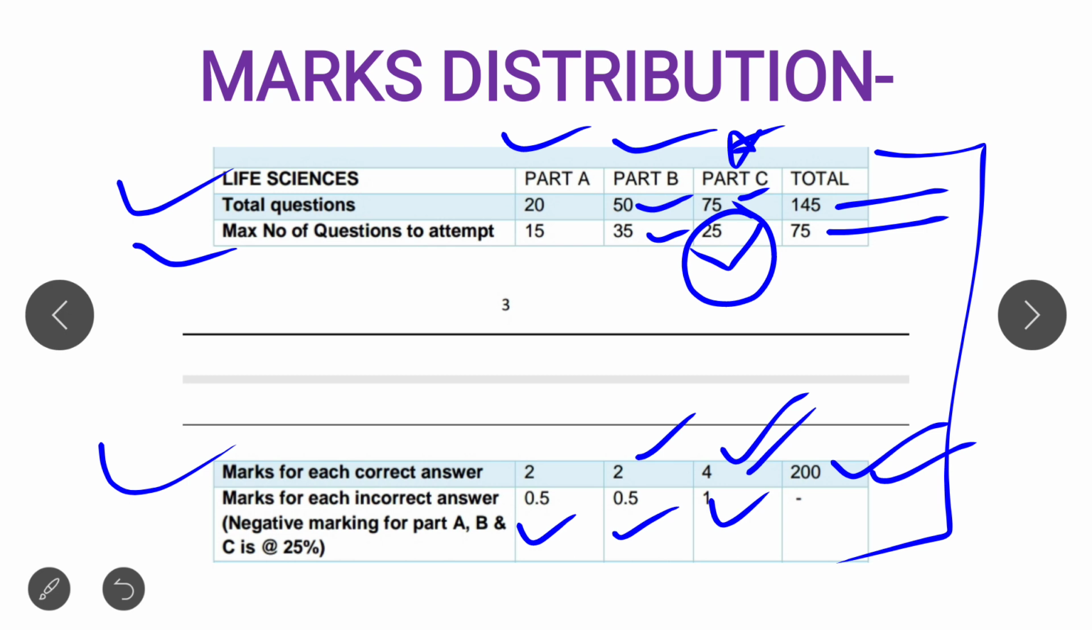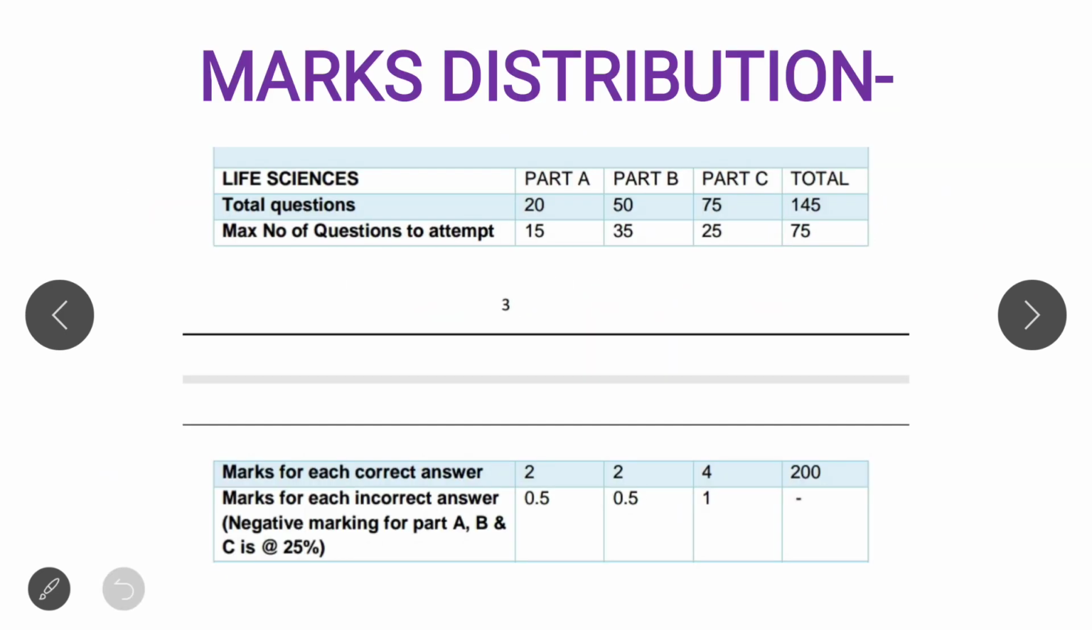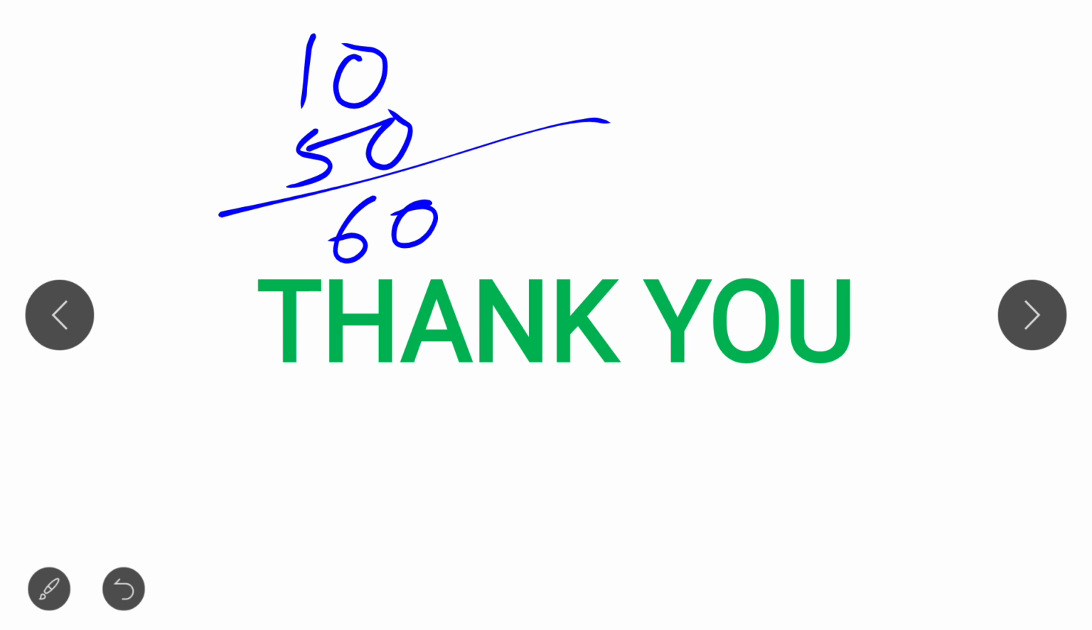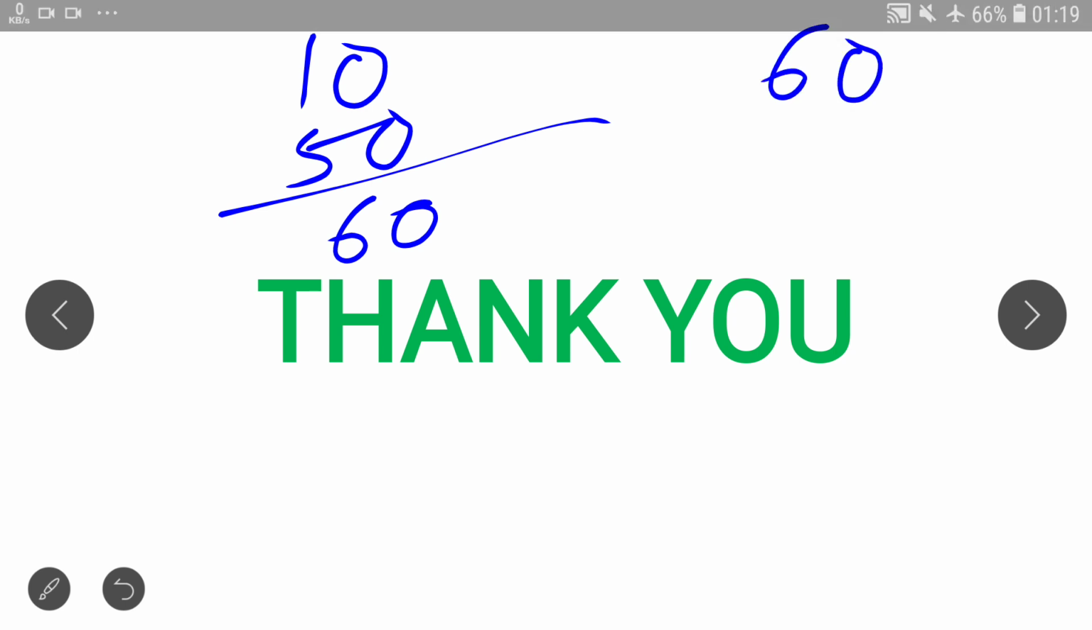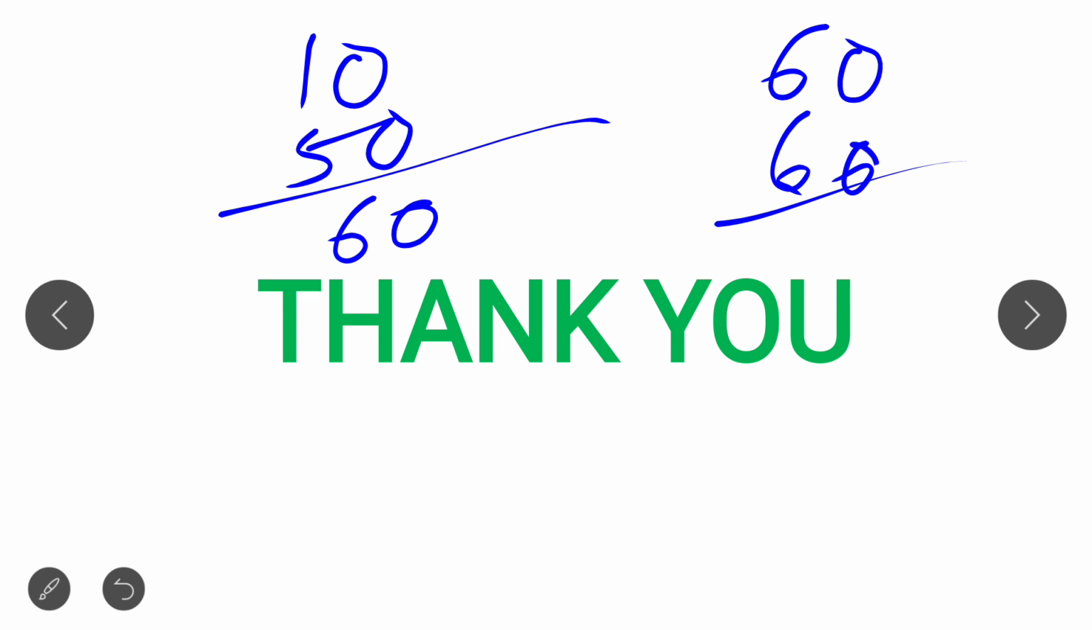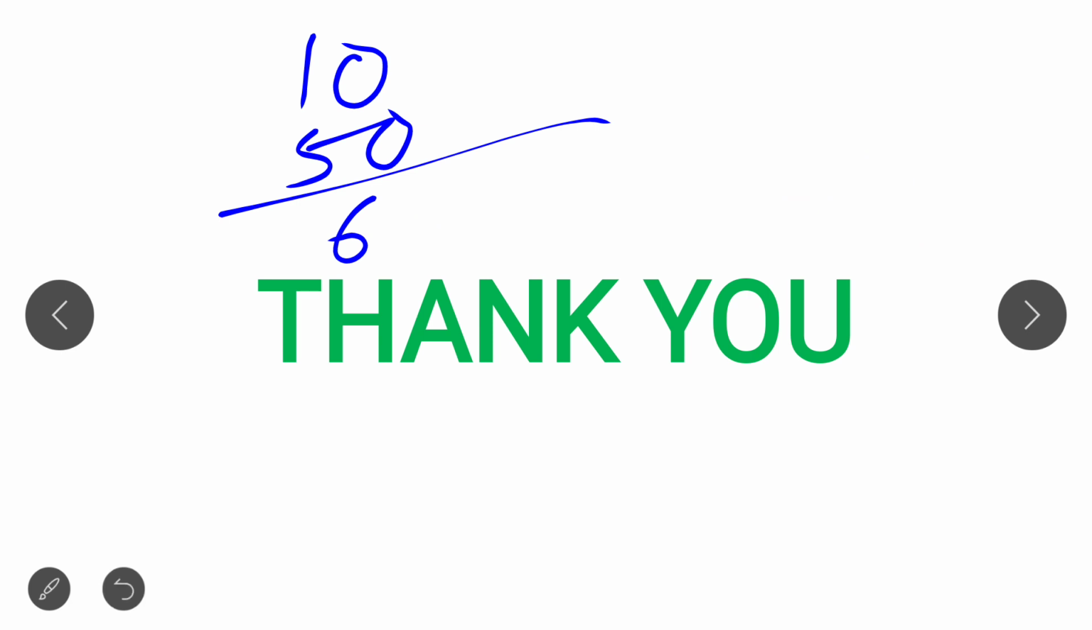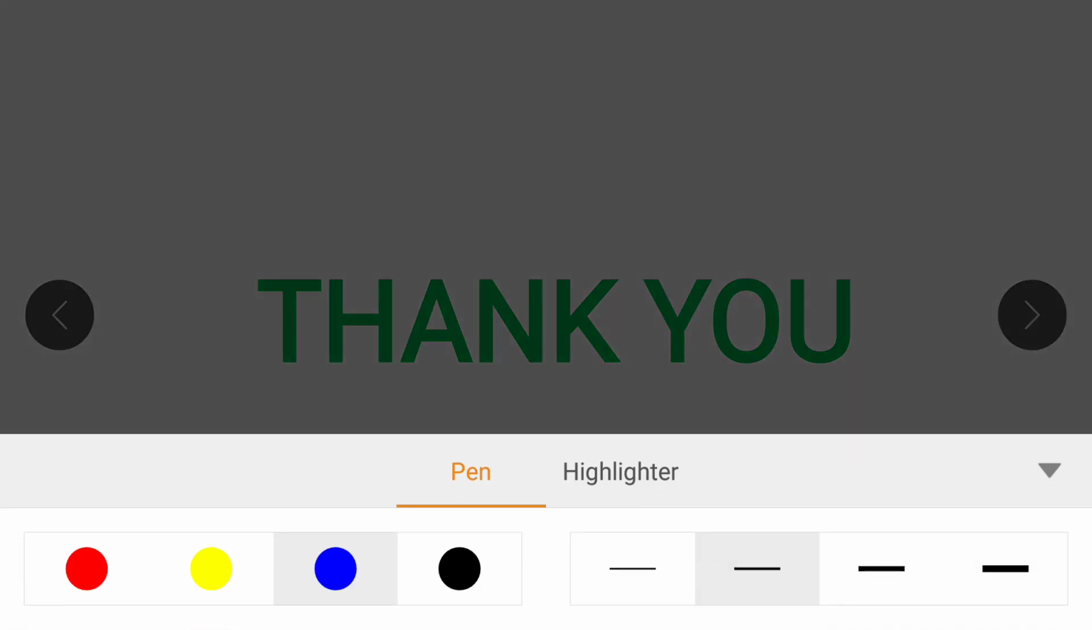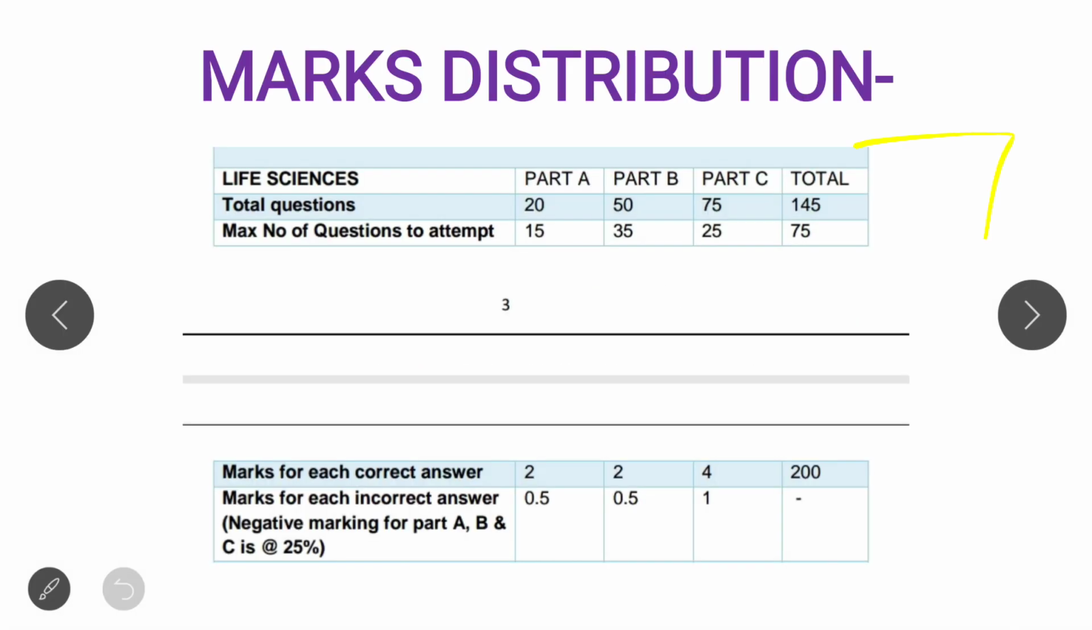If you can score 10 marks on part A and 50 marks on part B, then it gives you 60. And if you score at least 60 on part C, then 60 plus 60 gives you 120. That is enough for your qualification, 120 marks. So that's the mathematical calculation, and I will make a separate video on how you can attempt all these parts, so you can easily qualify this exam.